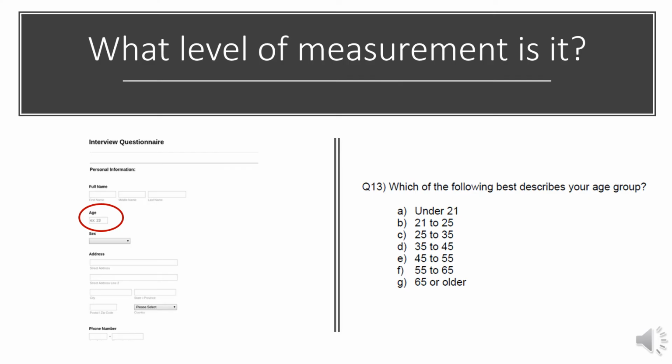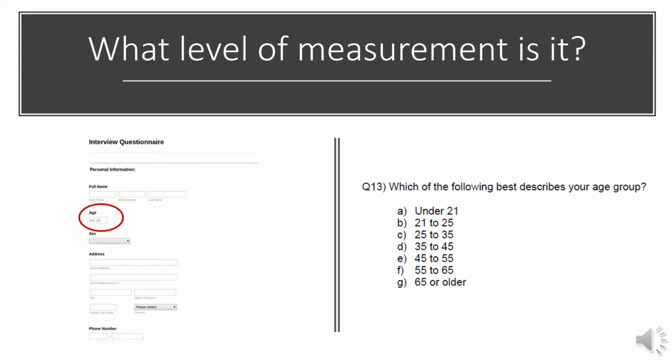Determining what level of measurement a variable is not always clear-cut. Sometimes it depends on the way the question was asked and measured. For example, if we look at the questionnaire on the left, respondents were asked to type in their age in years in the blank space. This would make the resulting data ratio. Technically, there could be a true zero, there is an equal distance between each year, and the data can be ranked from youngest to oldest.